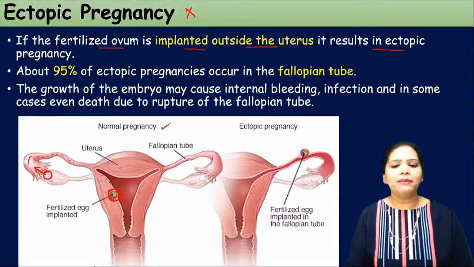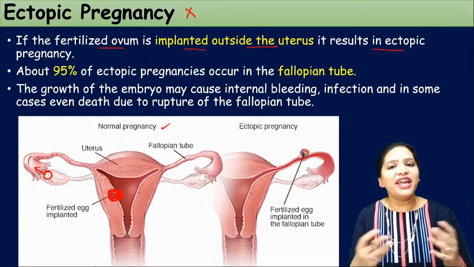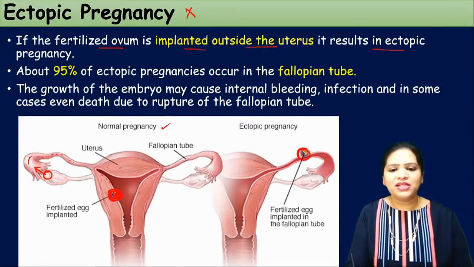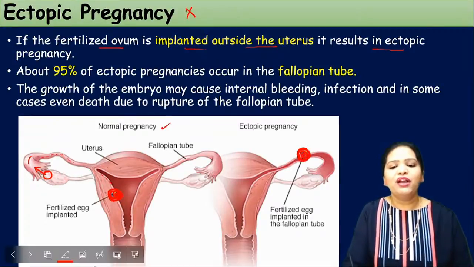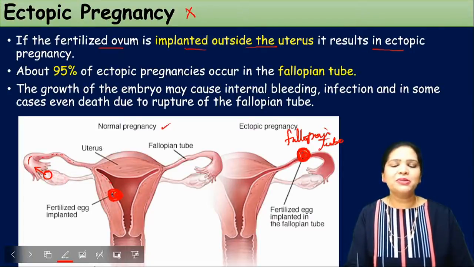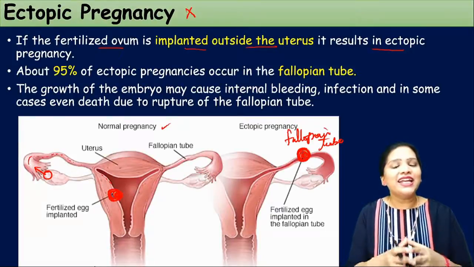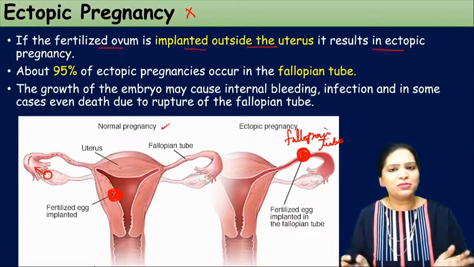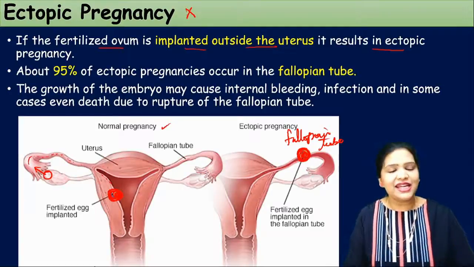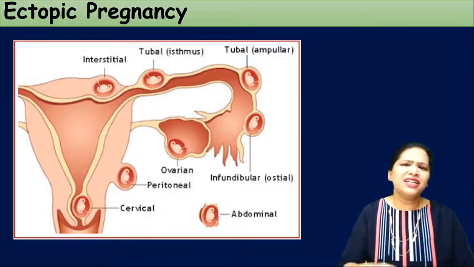Whereas sometimes what happens, instead of getting implanted here, this embryo gets implanted anywhere. Particularly 95% it gets implanted in the fallopian tube. So this is called ectopic pregnancy. That means the implantation of the embryo is not occurring in its actual place in the uterus. Rather, it is occurring anywhere in the other sites. Not only in the fallopian tube, it occurs in many sites.